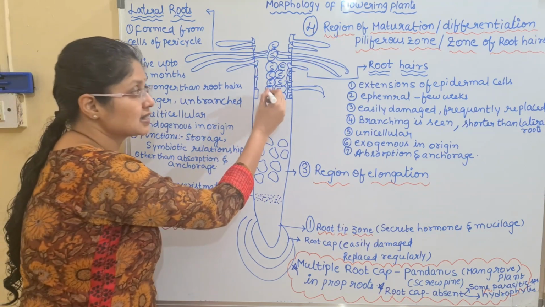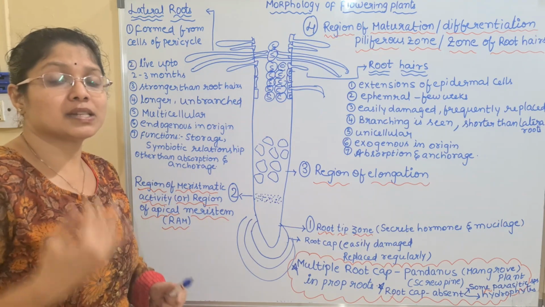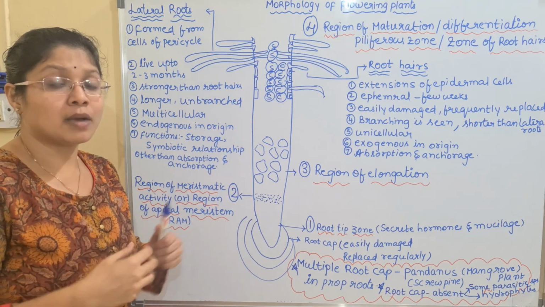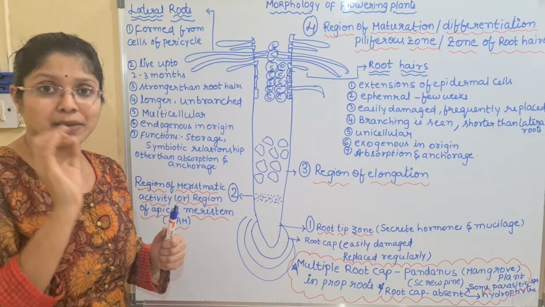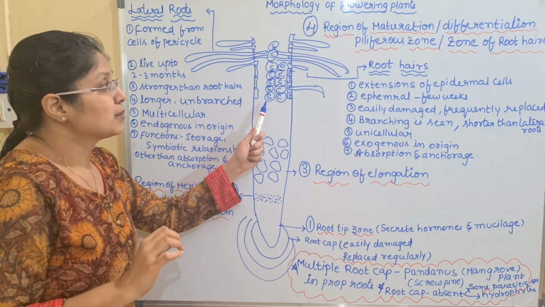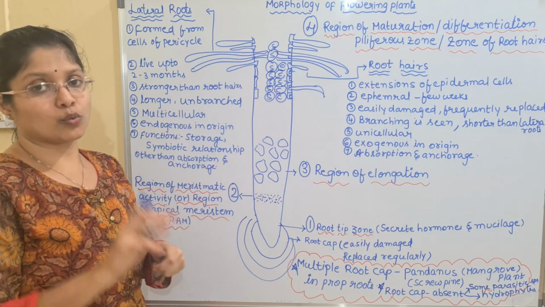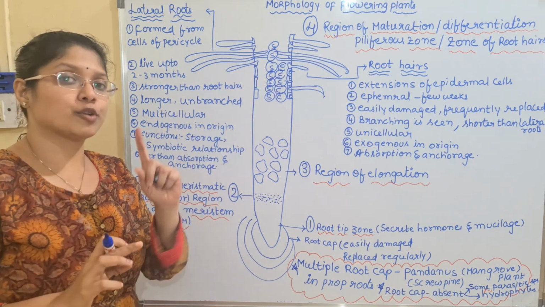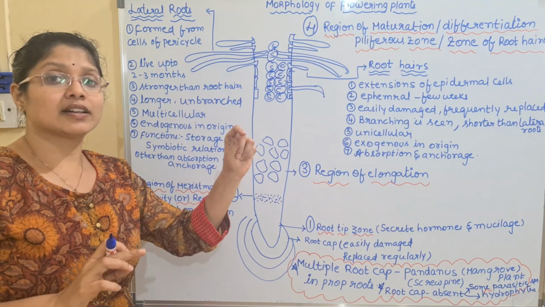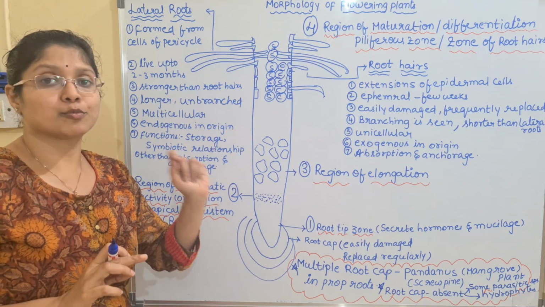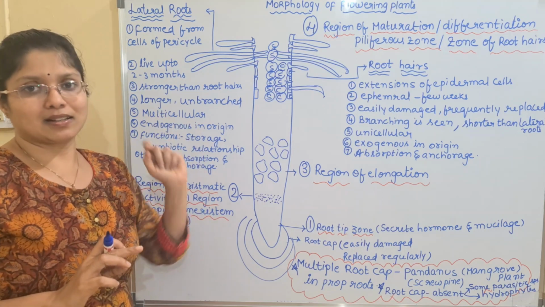Inside the stele we have endodermis, pericycle, xylem and phloem. Out of these tissues, the single layer known as pericycle will produce the lateral roots. So what is the origin of lateral roots? It is produced from the stellar region, and particularly from the pericycle cells.